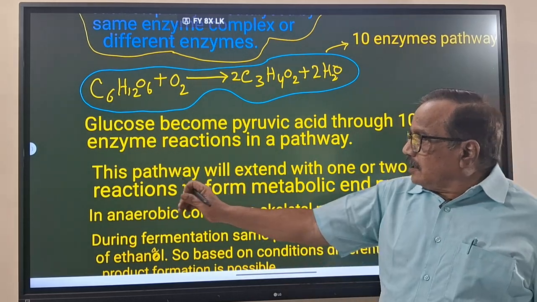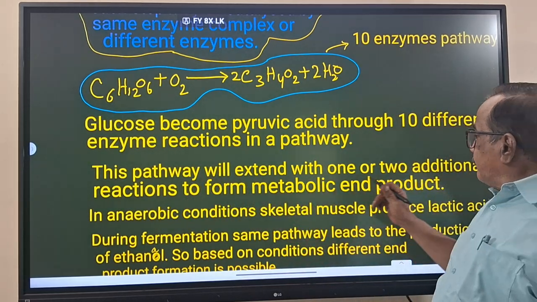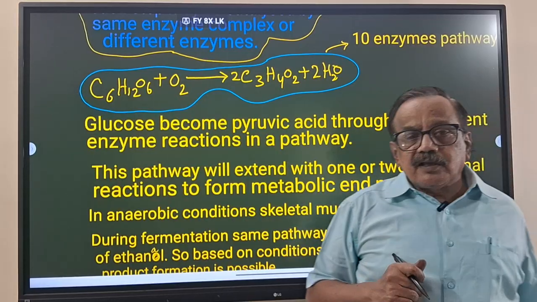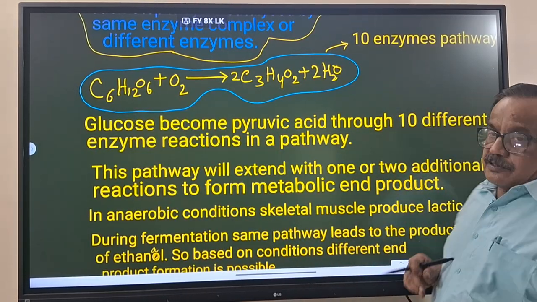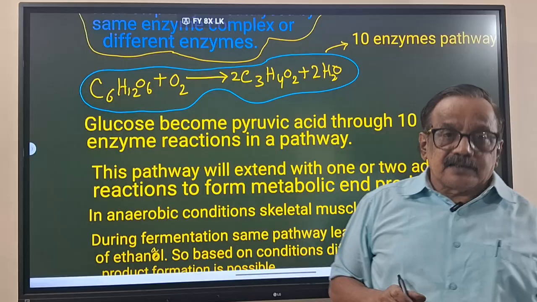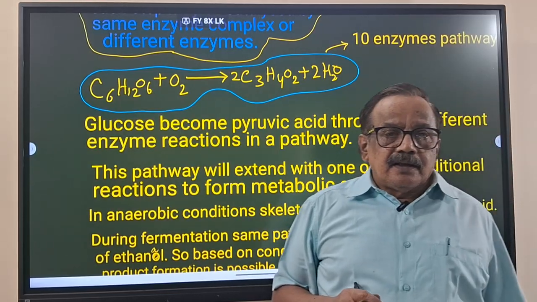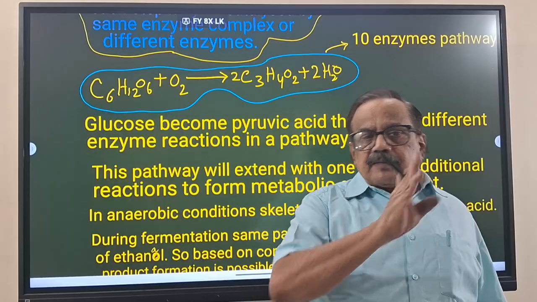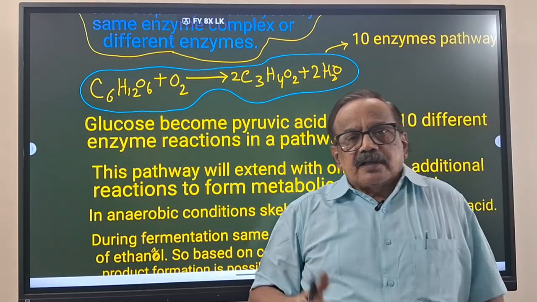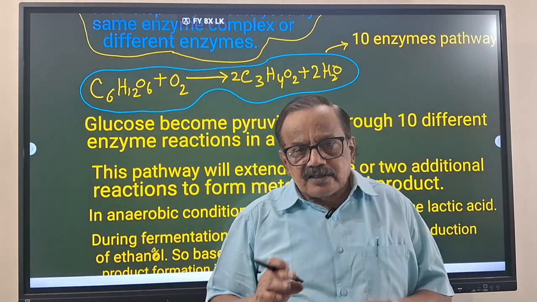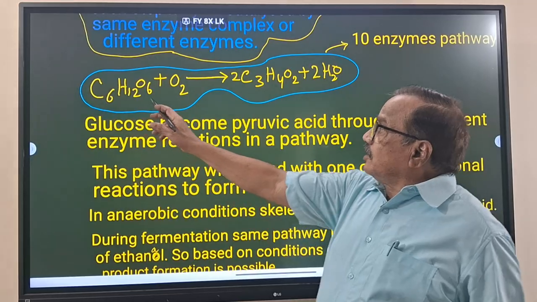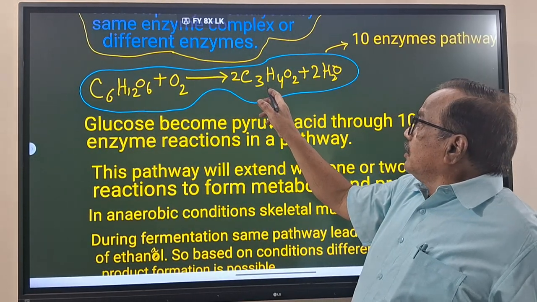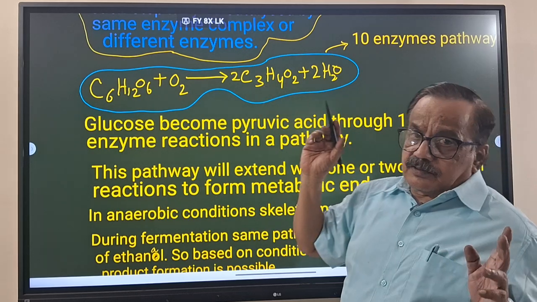Now you see, this pathway will be extended with one or two additional reactions to form metabolic end products. It will come in detail in fermentation and respiration, that is, after glycolysis. Glycolysis converts glucose into two molecules of pyruvic acid.